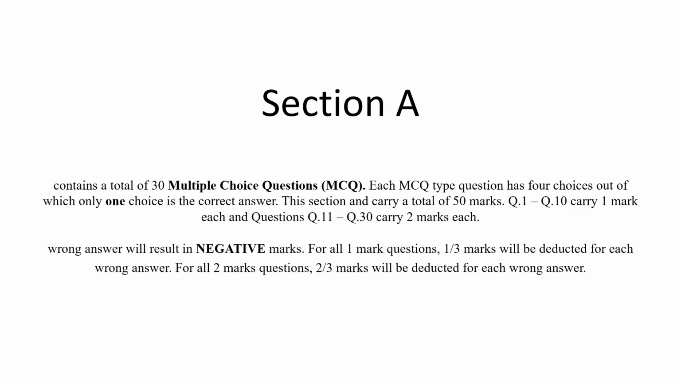This paper comprises three sections: Section A, Section B, and Section C. In this video, we are going to talk about Section A. Section A contains a total of 30 MCQ based questions. The first 10 questions carry 1 mark each and the remaining 20 questions carry 2 marks each. For every wrong answer, for all 1 mark questions, 1/3 marks will be deducted, and for all 2 marks questions, 2/3 marks will be deducted for each wrong answer.